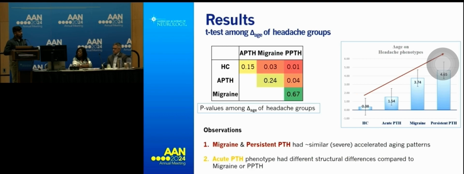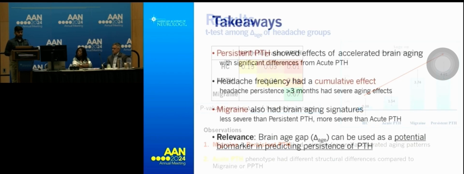On top of this, I wanted to also understand how these groups vary using the model's predicted delta H, because I want to understand how these different groups compare to each other. We can see that migraine and persistent PTH both had very significant accelerated aging effects, and were much more similar to each other, because the p-values from all of these delta H across the different cohorts were much smaller. On the other hand, acute PTH was much more different than persistent PTH, which is an important biomarker, because I can now distinguish acute PTH patients versus persistent ones.